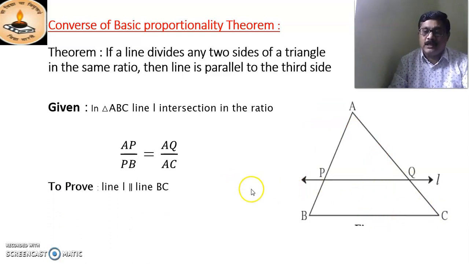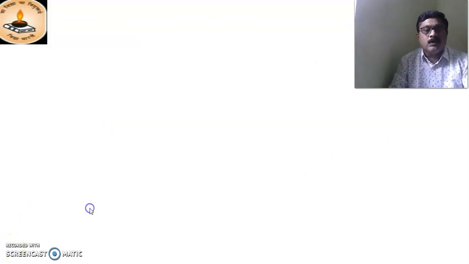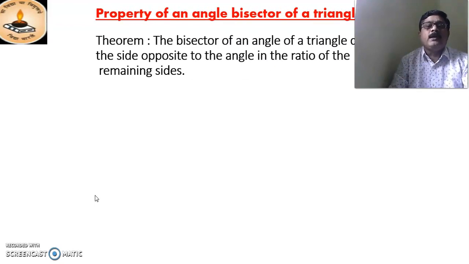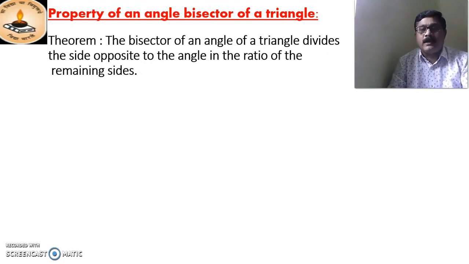That is the converse theorem, and in our 10th standard chapter we do not prove this theorem. Therefore we only study it, and we solve the problems based on that theorem. Okay. Now we go to the property of an angle bisector of a triangle.